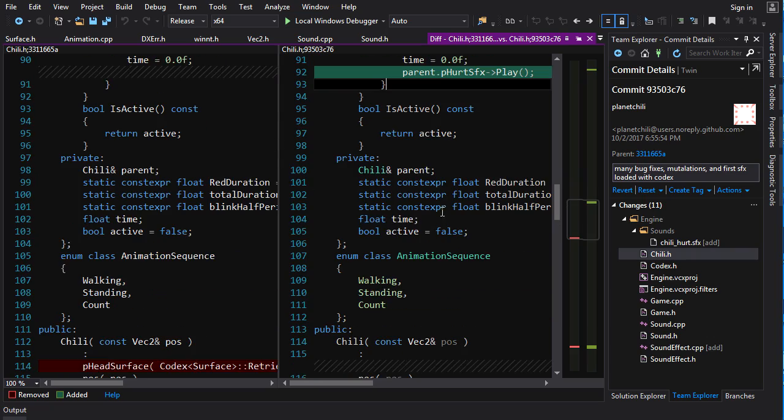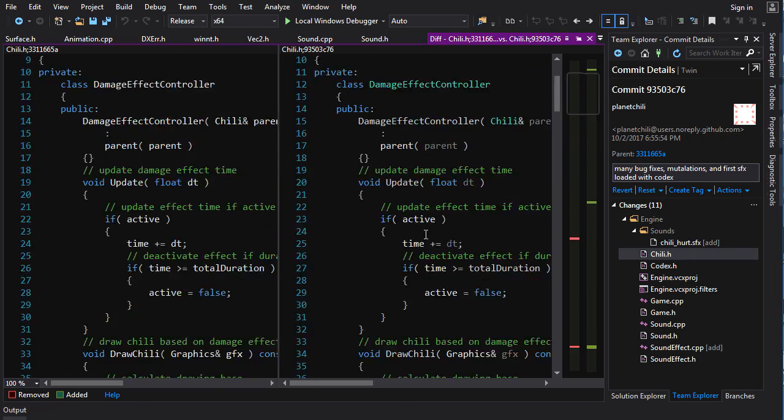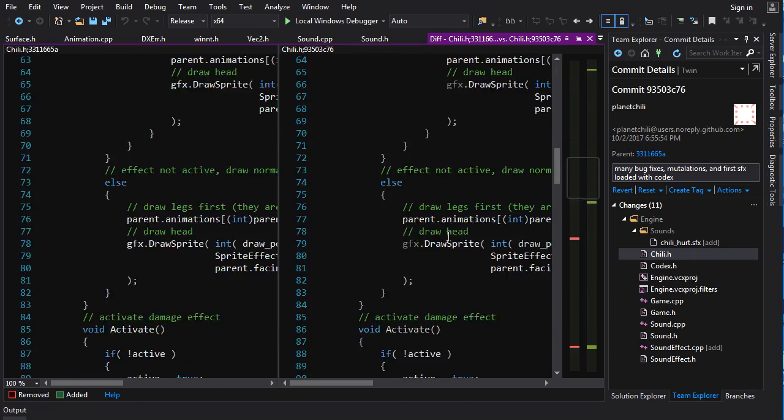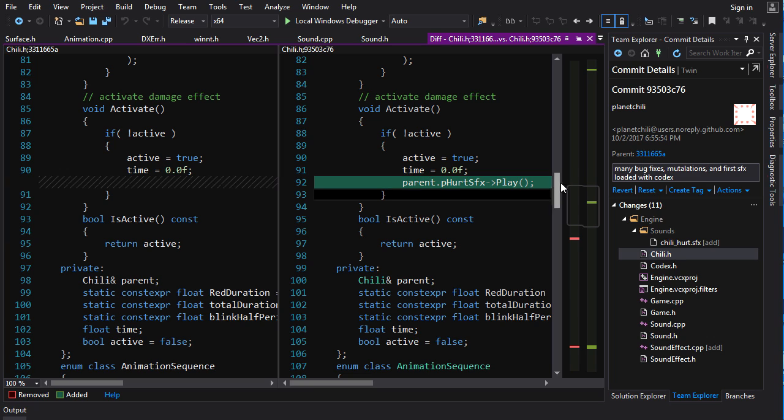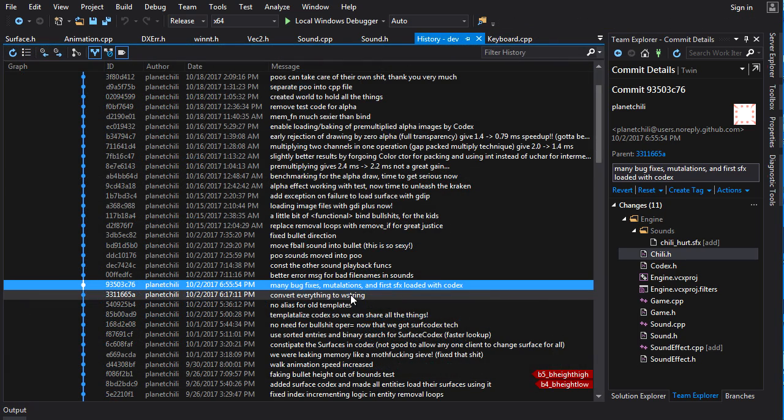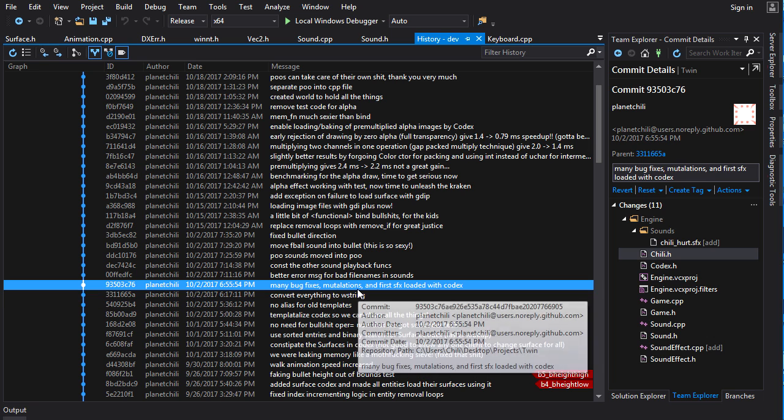One thing I don't like here is how the damage effect controller is taking more and more responsibility for things that aren't graphics. This is kind of annoying me. It's growing cancerous. I'm going to have to get some chemo in here at some point. But overall, I really like this new system.